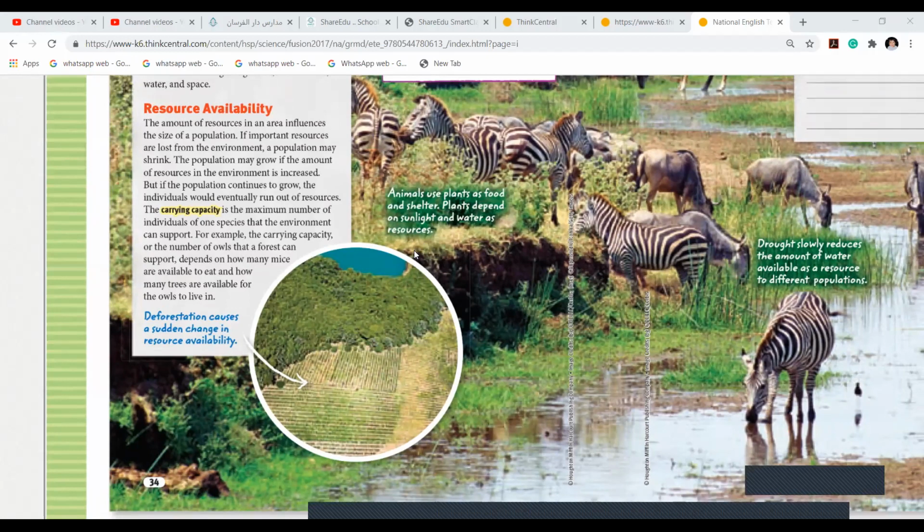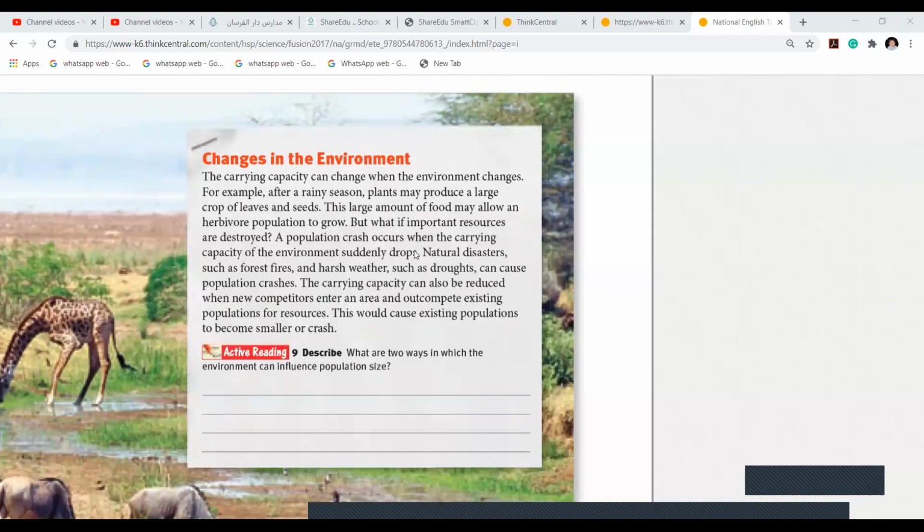Now we are coming to changes in the environment. I will tell you how change in the environment affects them. Sometimes, if the weather is too good, like what they want, they will grow more, they will reproduce more, they will be healthy. If they don't like the environment, if it's too cold and their body cannot tolerate it, at that time they can die and the population can decrease. So we will study here how it depends. Like the carrying capacity can change when the environment changes.